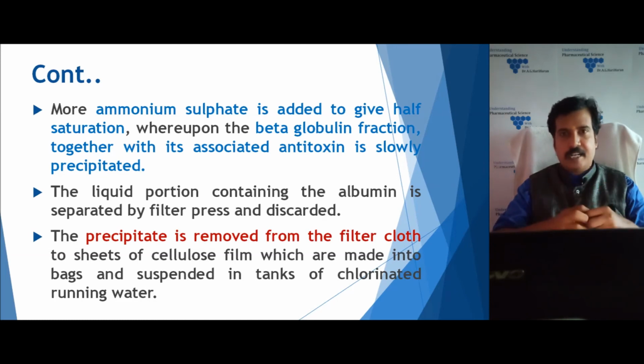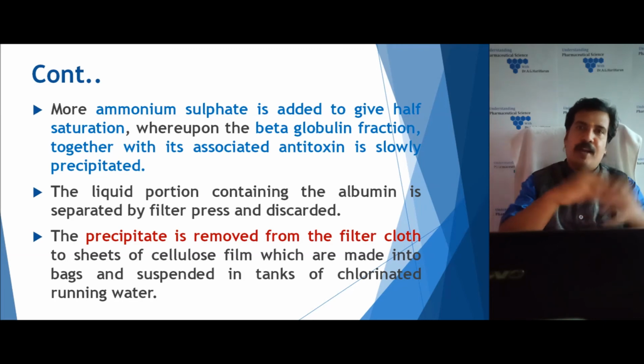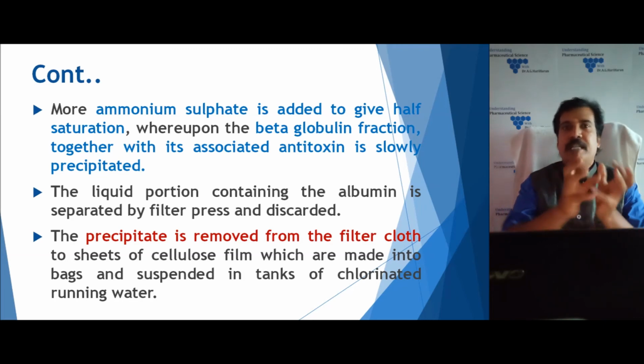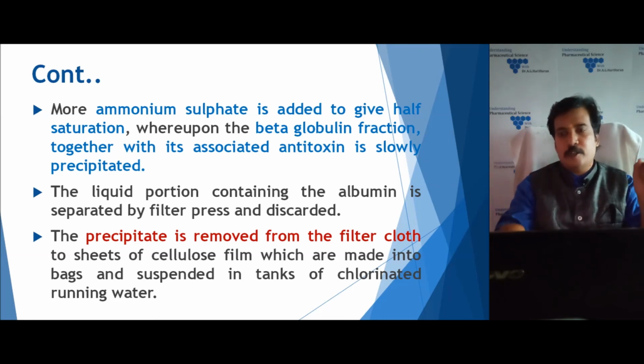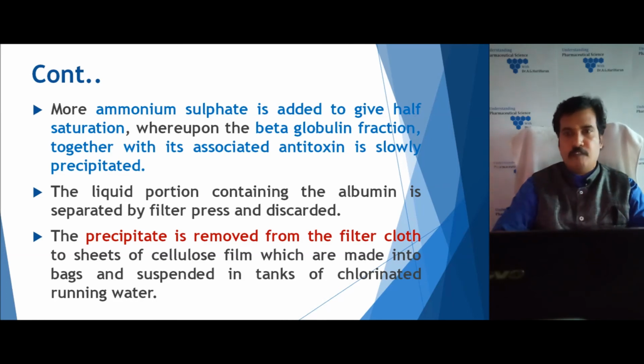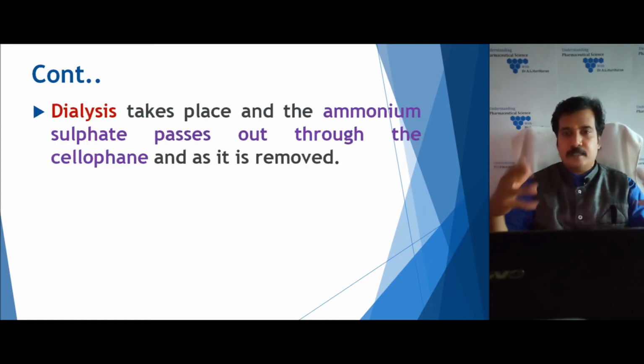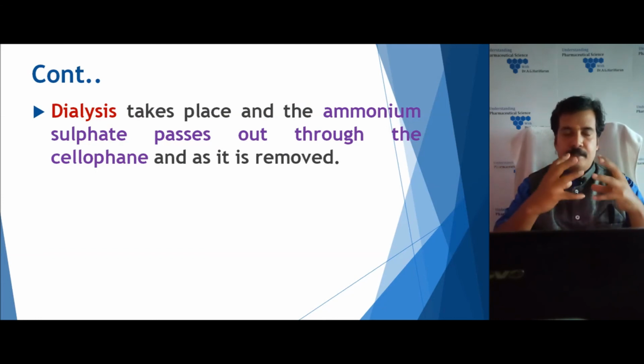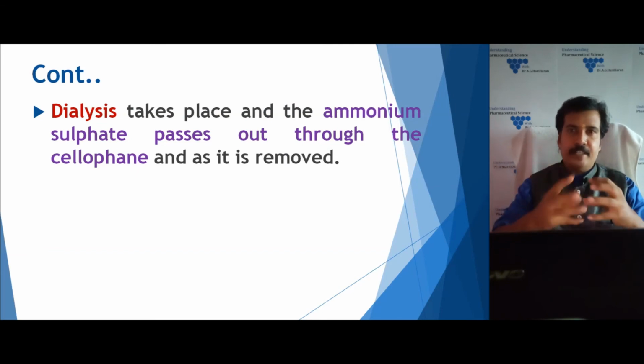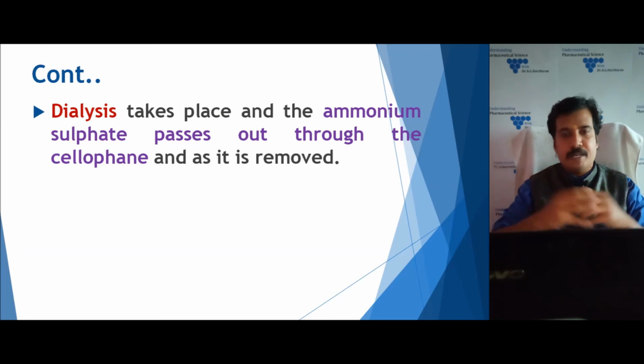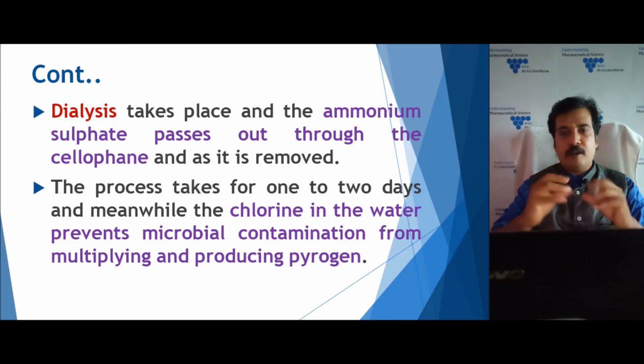It is collected and packed into a cellophane bag, a dialysis membrane. Then it is kept inside a solution of chlorinated running water. Water runs frequently with chlorine, so it goes through the cellophane bag, and the dialysis process will happen. By this dialysis process, the beta globulin that was precipitated along with ammonium sulfate is purified. The ammonium sulfate gets dissolved and passes through the dialysis membrane and is removed with the running water, whereas the pure form of the beta globulin will be retained